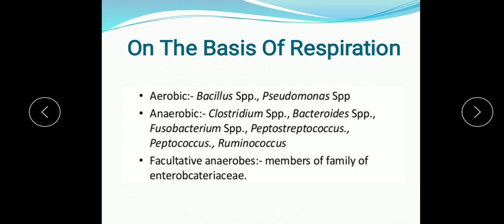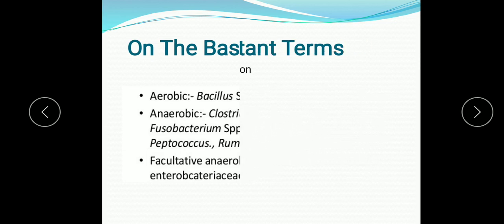Now some examples also, 1 or 2 examples you have to learn here. Aerobic bacteria like Bacillus, Pseudomonas, anaerobic like Clostridium, and many others like Peptococcus. Facultative anaerobes are the members of the family Enterobacteriaceae. One example you can write here is Streptococcus bovis also. Many examples you can see in your book also. So 1 or 2 examples of these bacteria you will learn.